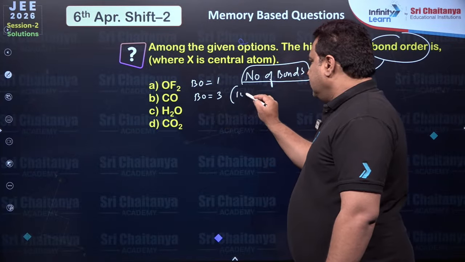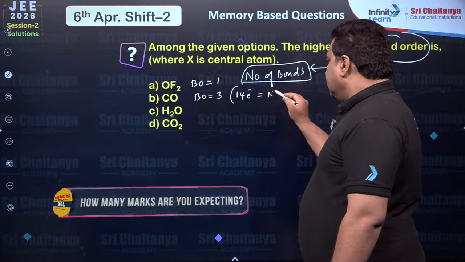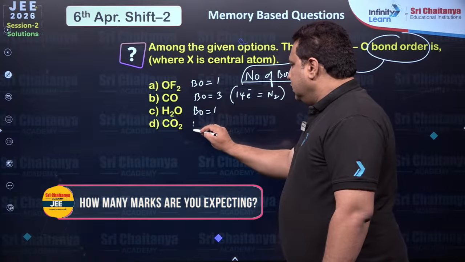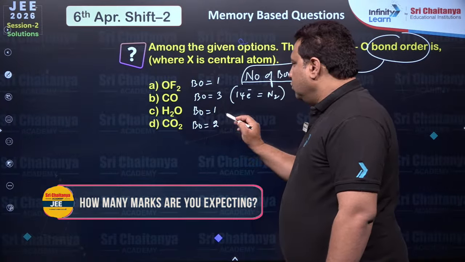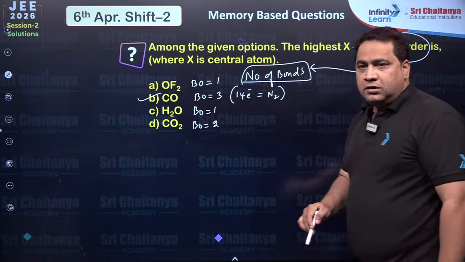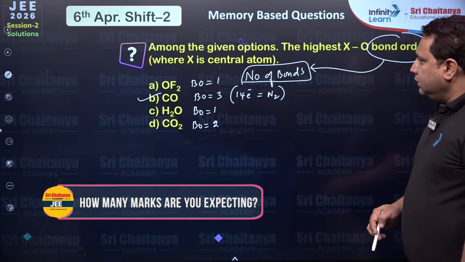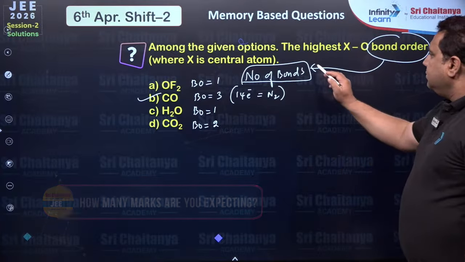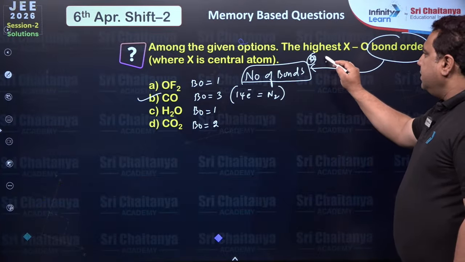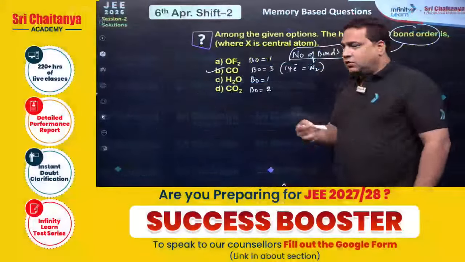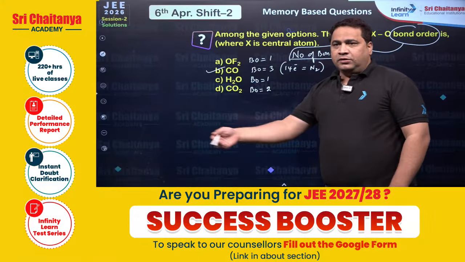3 because it has 14 electrons, same like nitrogen. Here the bond order will be 1, here the bond order will be 2. So the highest bond order will be for carbon monoxide, CO. Got it, dear students? Very easy. So bond order is nothing but the number of bonds. Everybody please remember this simple point for solving further, especially who are from grade 12 now entering into grade 12.